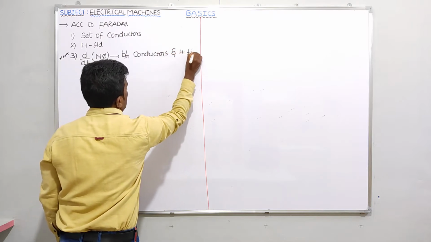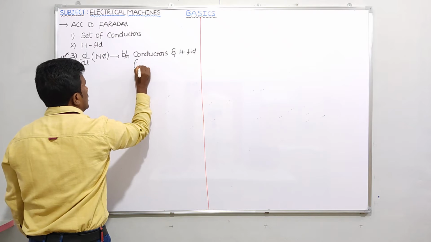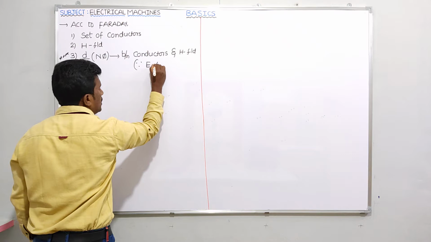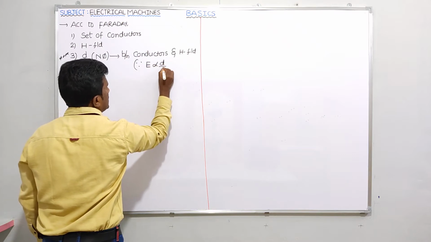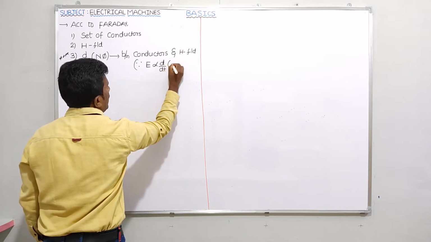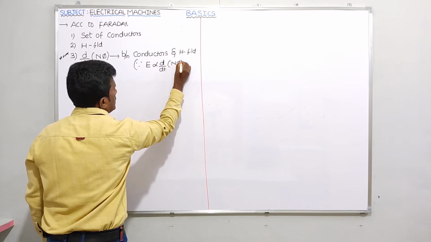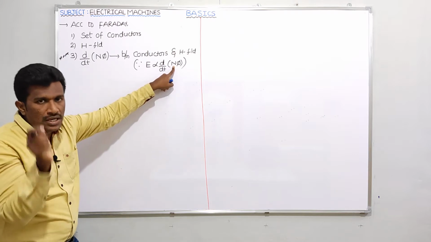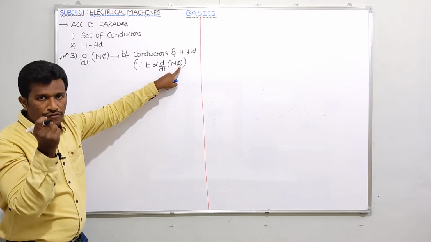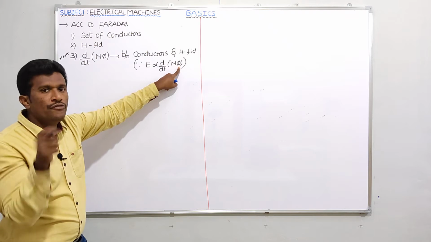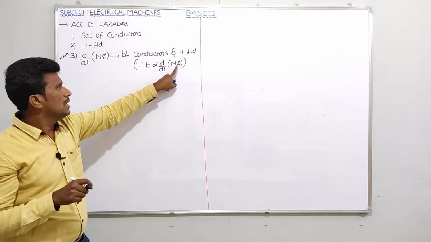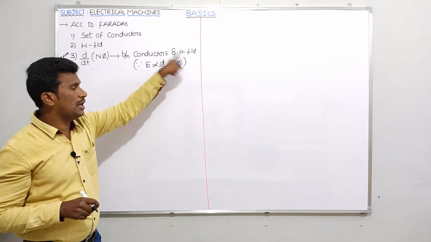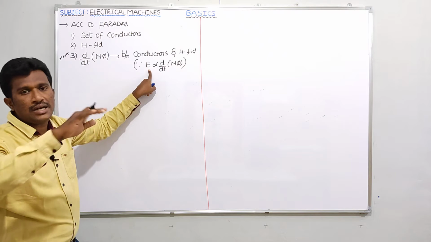Why? Very simple. We know the relation: EMF induced in a conductor E is proportional to d by dt of N phi. In this equation, N means the number of turns of a conductor, phi means flux, and N phi means flux linkage. A rate of change of flux linkage should be there between conductors and magnetic field. Then only EMF will be induced in that conductor.